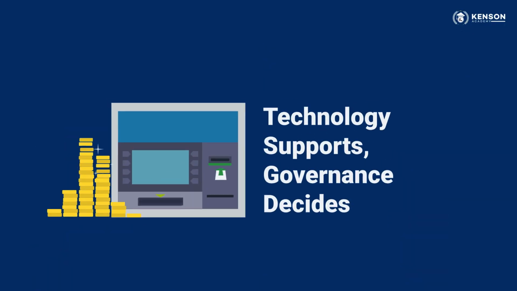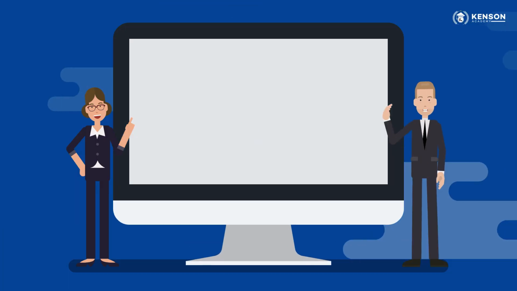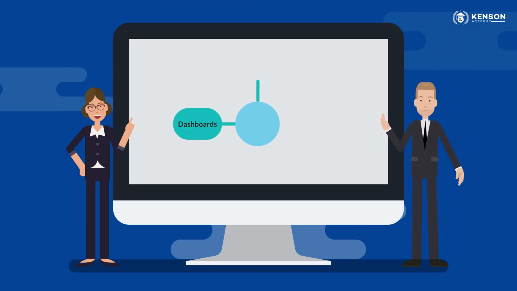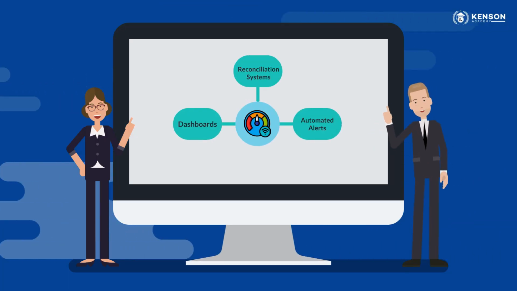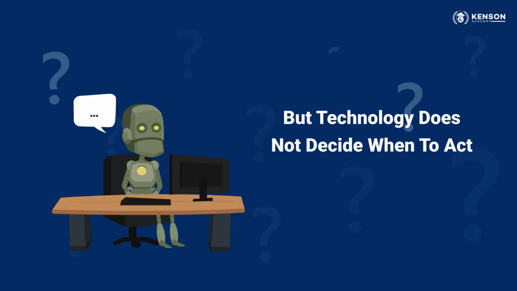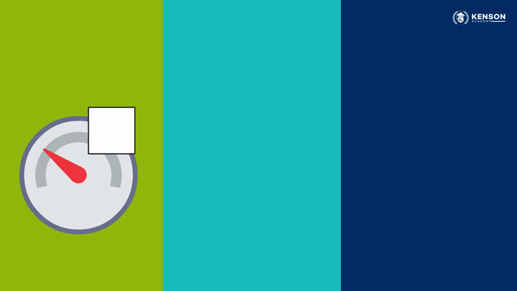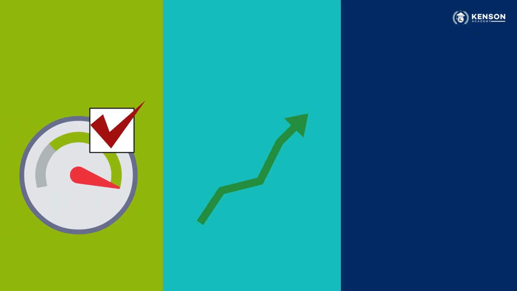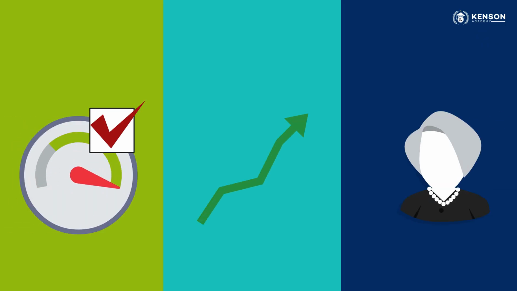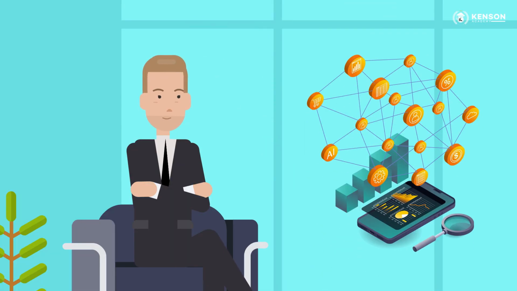Technology supports, governance decides. Tools enable visibility. Dashboards, reconciliation systems, and automated alerts translate exposure data into signals. But technology does not decide when to act. Governance defines how much exposure is acceptable, and when escalation is required, who is authorized to respond. Capital is protected by structure, not by speed.